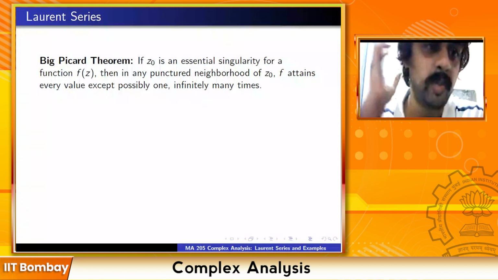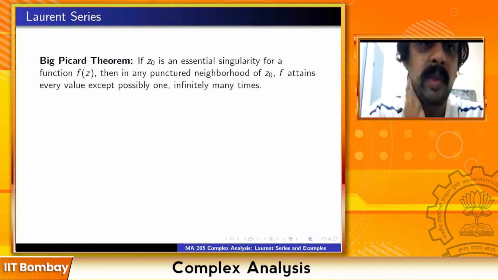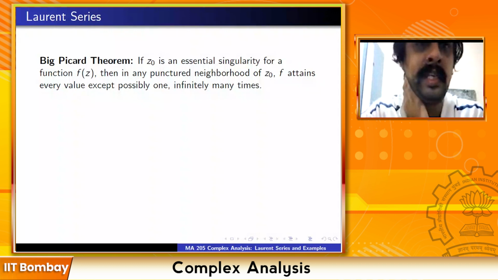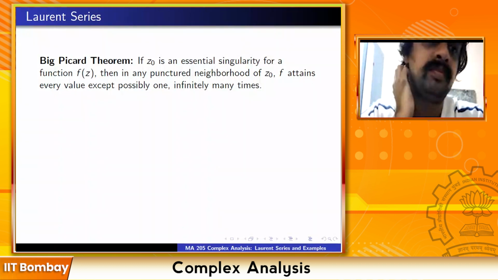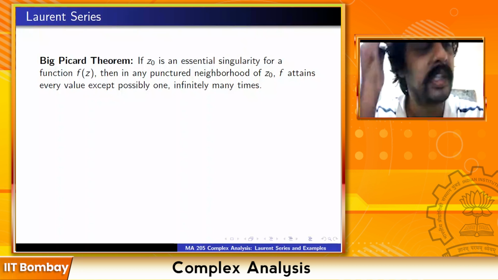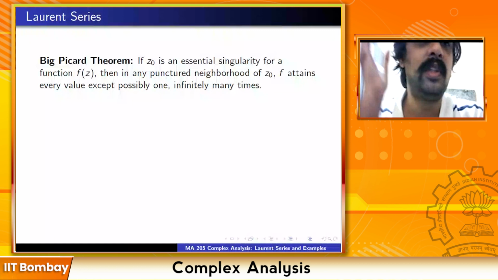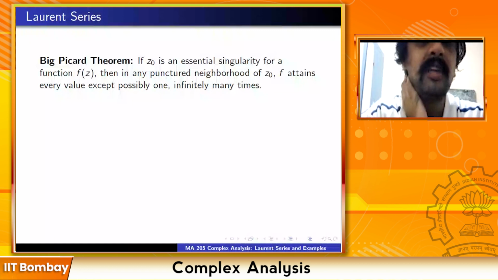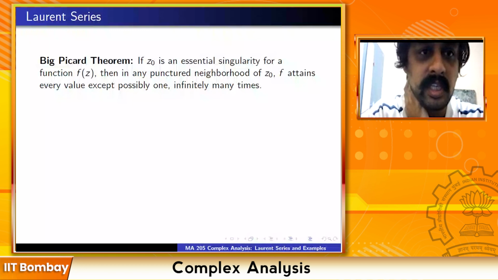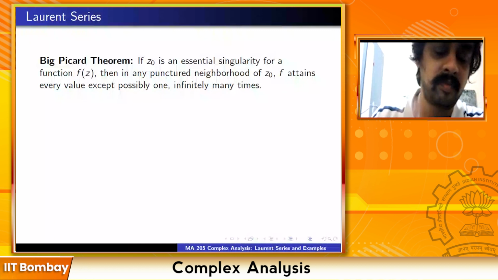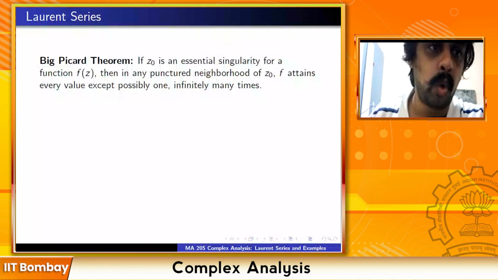This is a deep theorem. It's a very beautiful theorem, of course. Very surprising that every value except possibly one is attained, and it's a difficult theorem. This is one of the theorems I would like to lecture on at some point. Well, let's see. Maybe if there is interest at the end of the course, we can talk about this. But this is a difficult theorem. The proof is beyond the scope of this course. Yeah, so I hope the statement is clear.